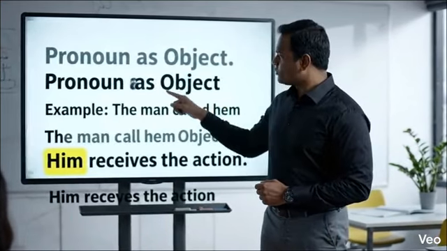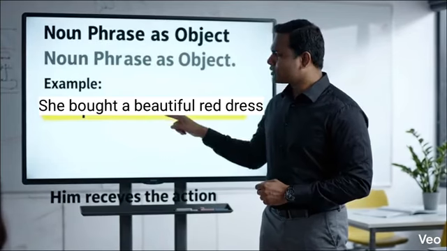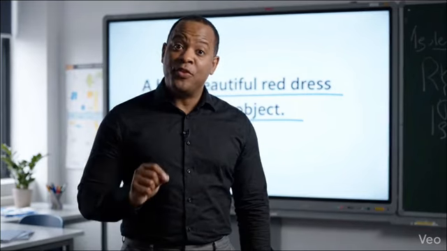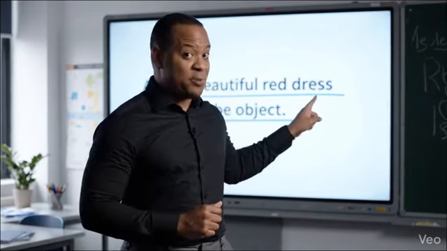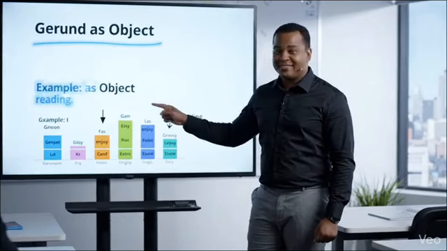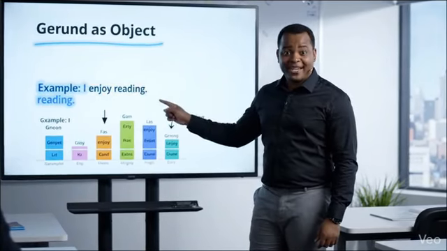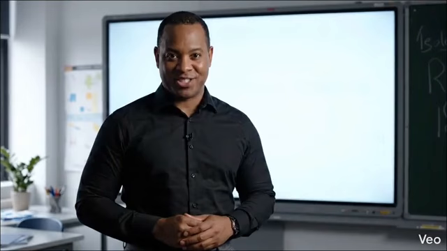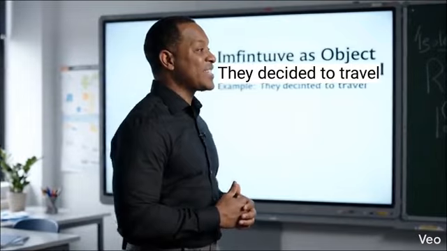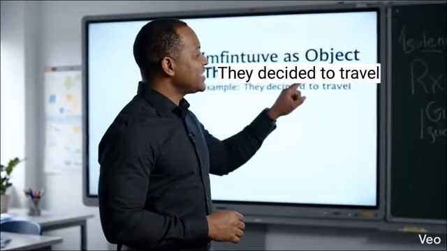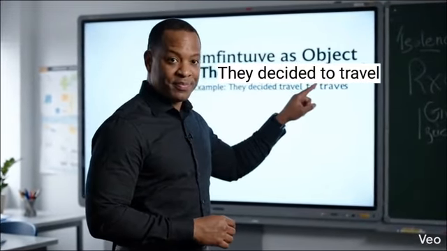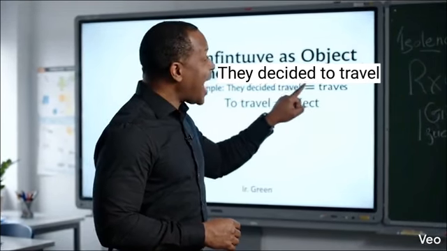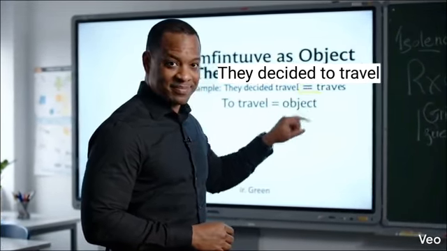Noun phrase as object. She bought a beautiful red dress. A beautiful red dress is the object. Gerund as object. I enjoy reading. Reading receives the action. Infinitive as object. They decided to travel. To travel is the object in the sentence.